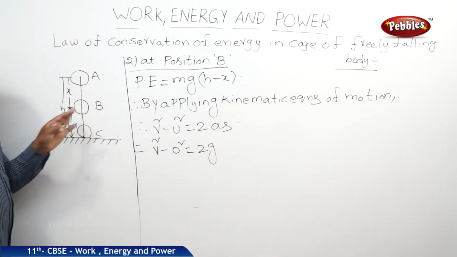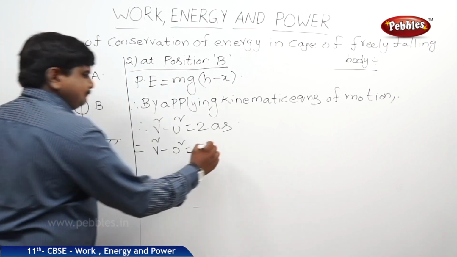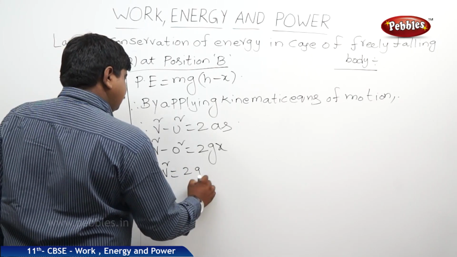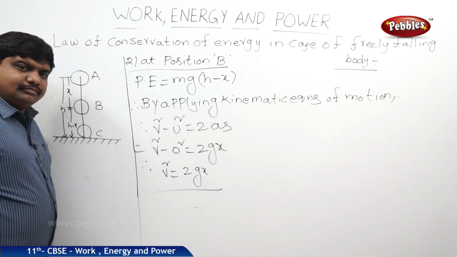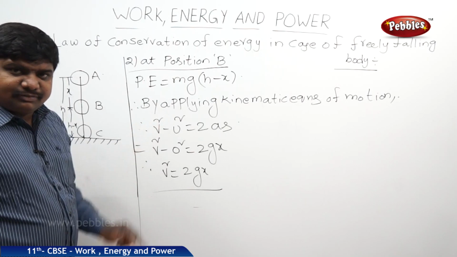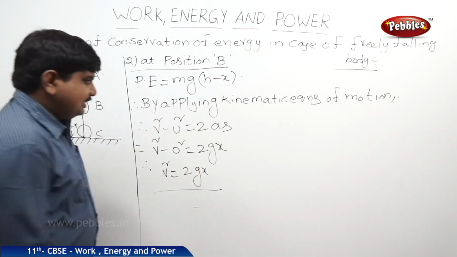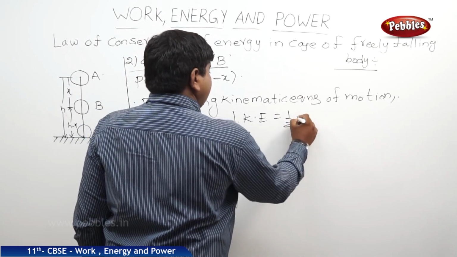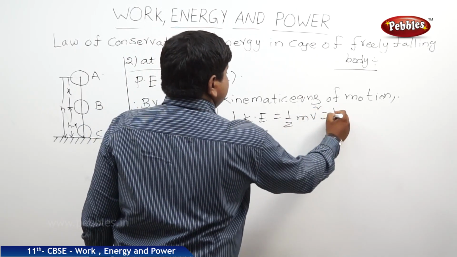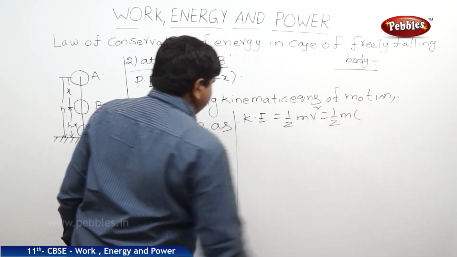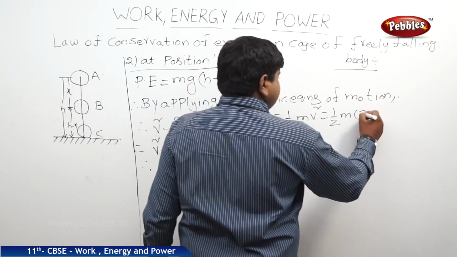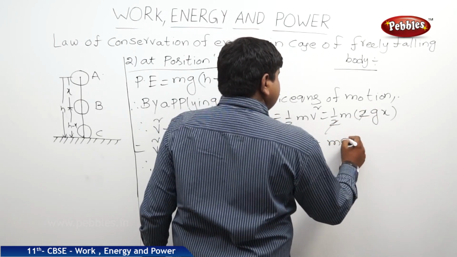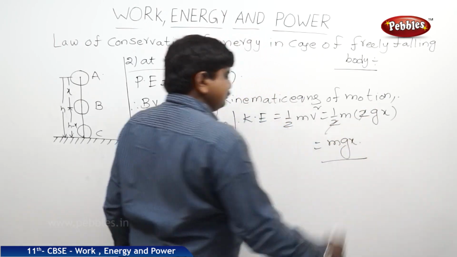where the distance s is equal to x. Therefore, v square is equal to 2gx. PE we got mg into h minus x, v square is equal to 2gx, therefore KE is equal to half mv square, that is half into m into 2gx. The 2 gets cancelled, it will be mgx.